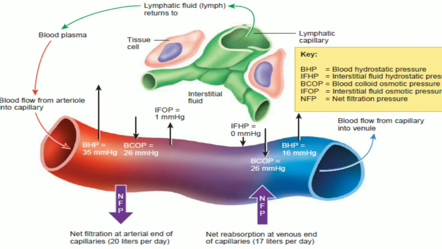So the average value of IFOP is about 1 millimeter mercury. So during bulk flow, the fluid will either enter the capillaries or leave the capillaries. Whether the fluid leaves the capillaries or enters the capillaries depends upon the net balance of the pressures.